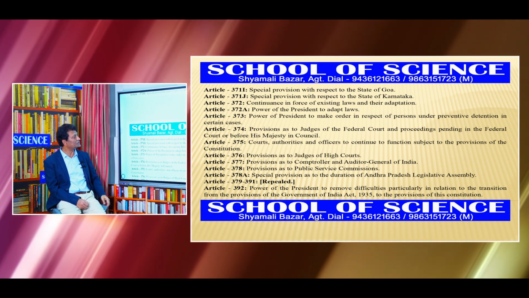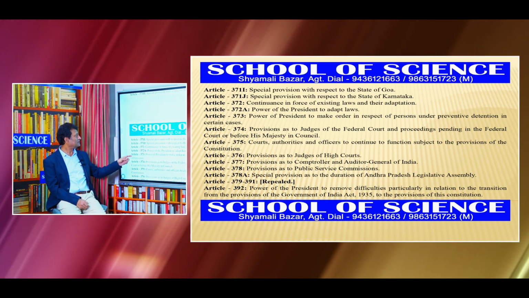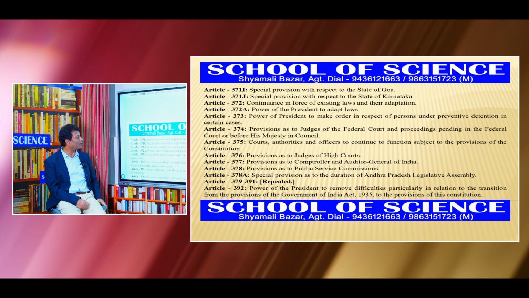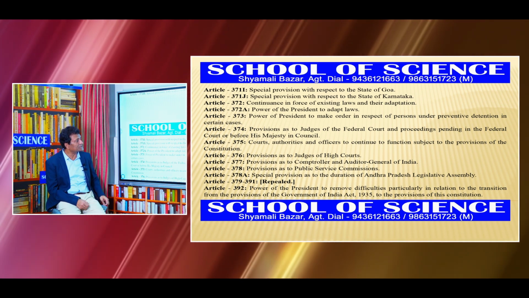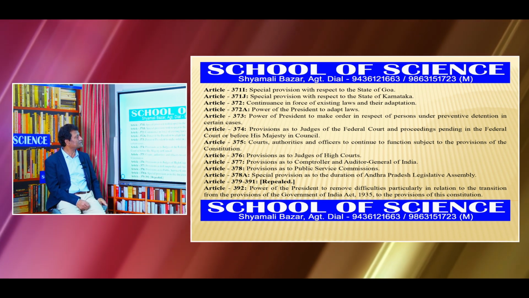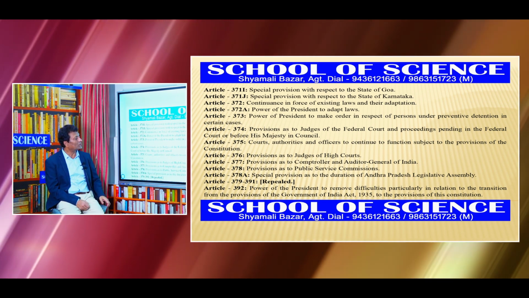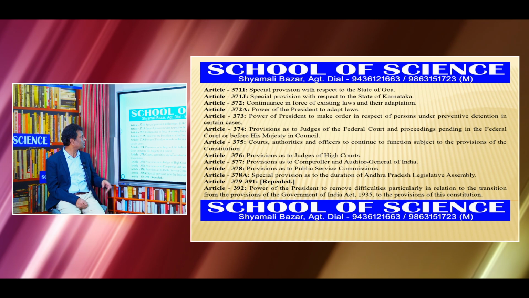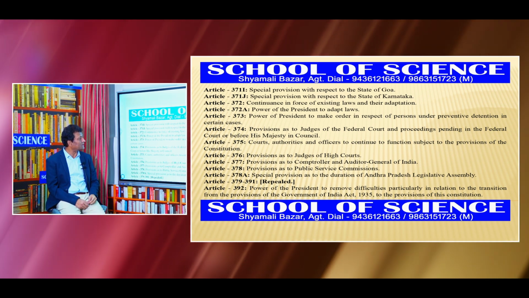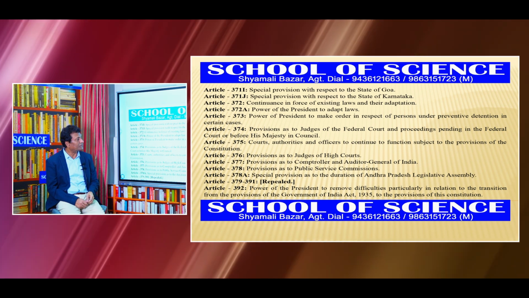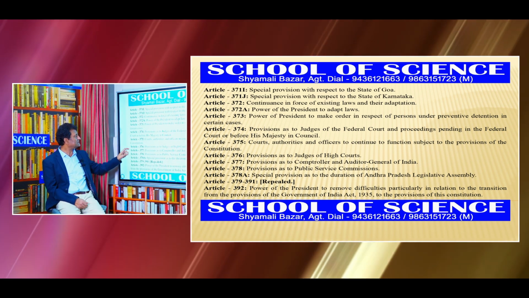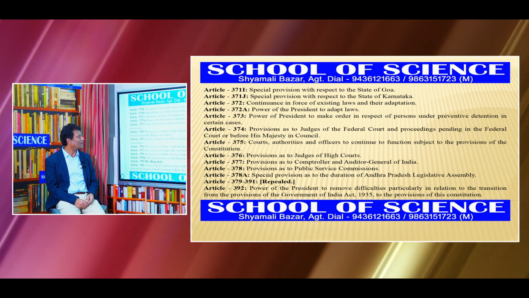372, continuance in force of existing laws and their adoption. 372A, power of the President to adapt laws. 373, power of President to make order in respect of persons under preventive detention in certain cases. Article 374, provisions as to judges of the Federal Court and proceedings pending in the Federal Court or before His Majesty in Council. Article 375, courts, authorities and officers to continue to function subject to the provisions of the Constitution. Article 376, provisions as to judges of high courts.